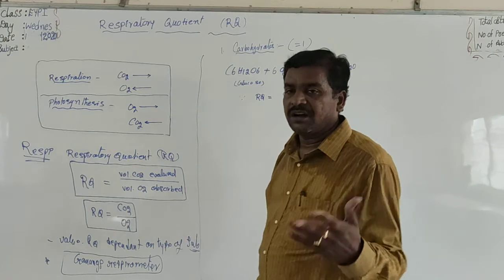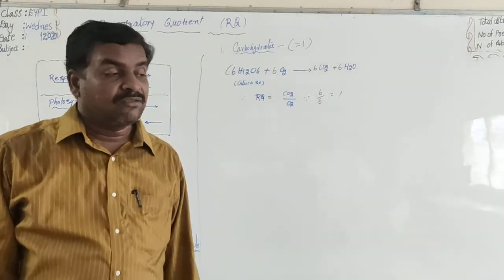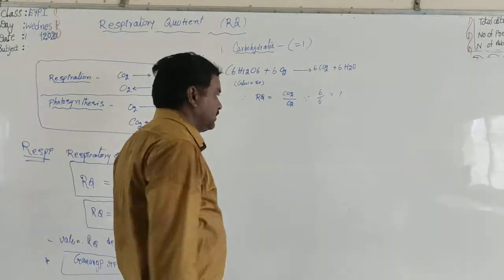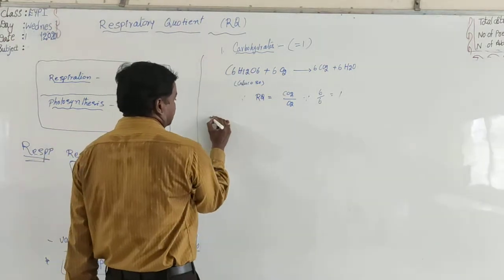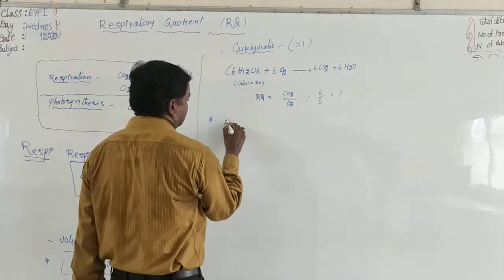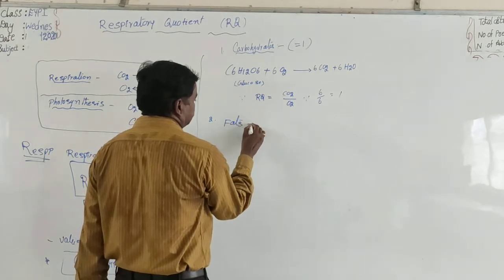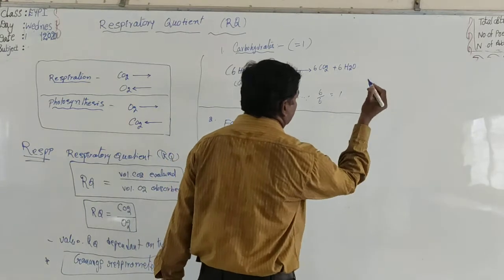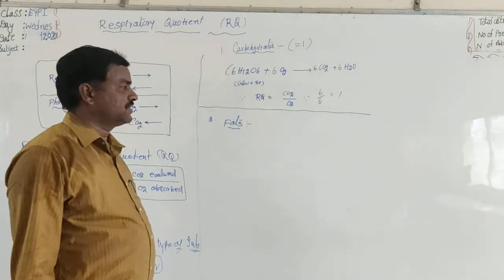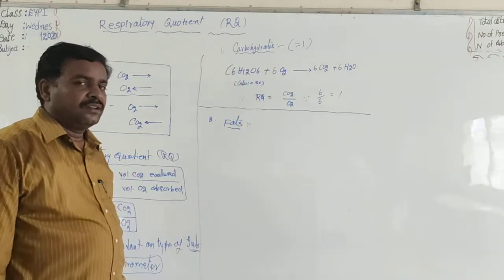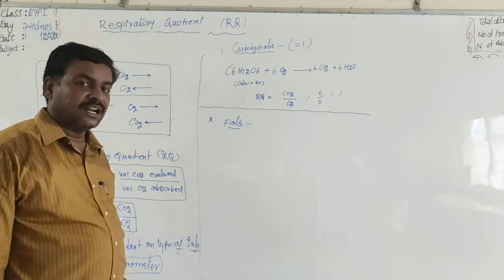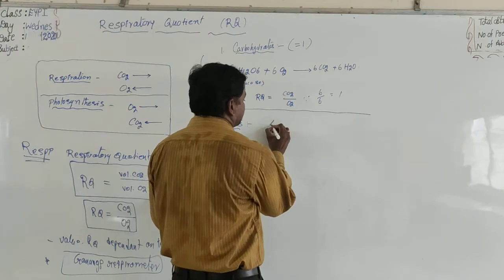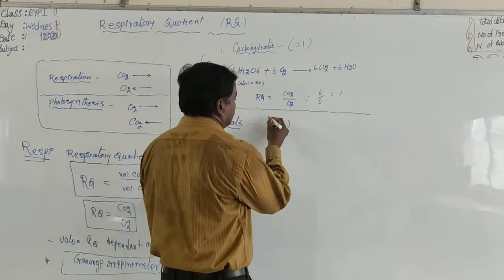This is for carbohydrates. But what about fats? Now coming to fats, the second one. For example, one of the fats, tripalmitin. The RQ value of fats is always less than 1.